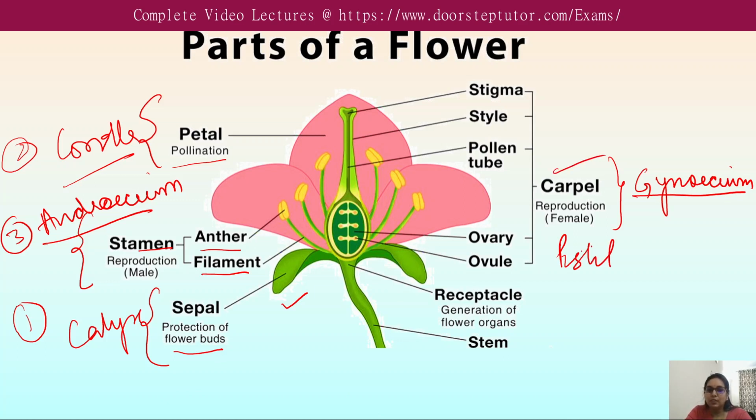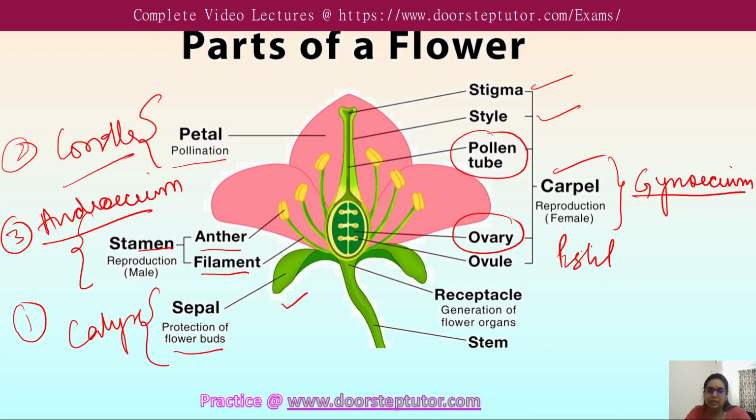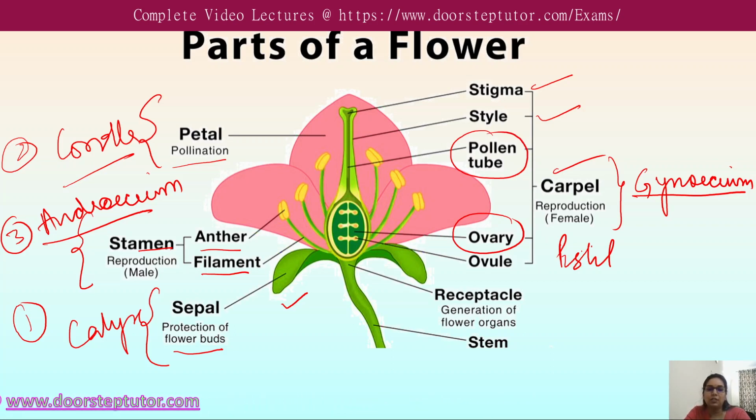So they consist of what? They consist of the stigma, style, and the ovary, and certain parts are there of these carpel, like the pollen tube, which is generated when the pollen lands on the stigma, then they get entry into the ovule. Okay, so these are certain parts.